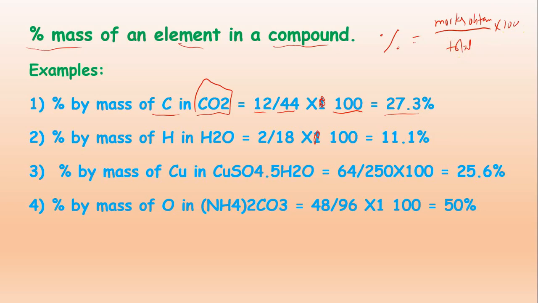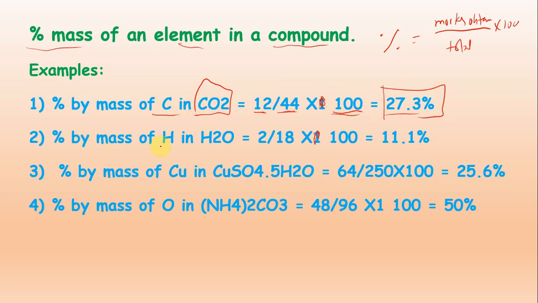So this is the same formula we are using in this percentage by mass of an element in a compound. Percentage by mass will be, suppose that will be the marks obtained, and the total marks will be the mass of the compound. Like the mass of the carbon, that is 12, divided by the total mass of the CO2, that will be 44, and then it will be multiplied by 100. We will get this answer.